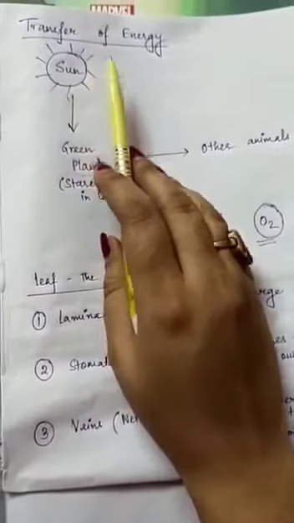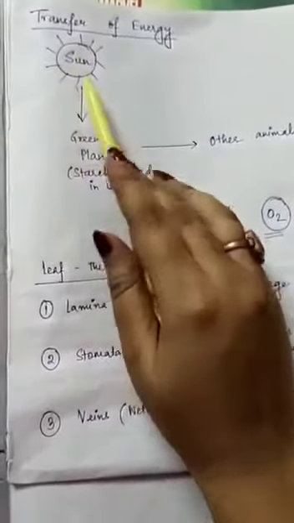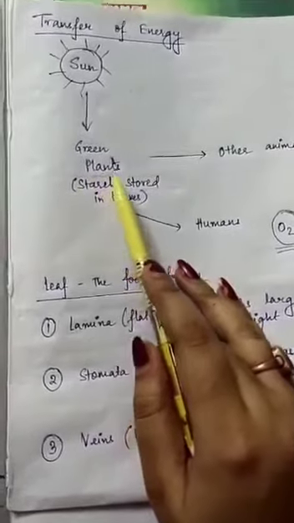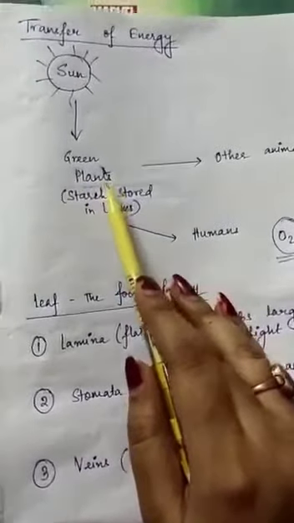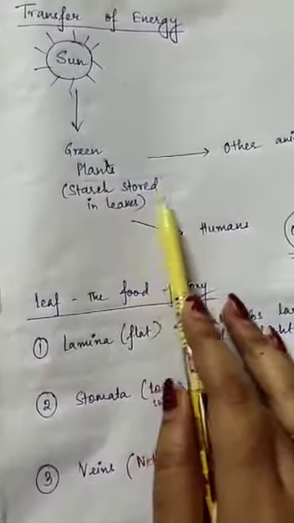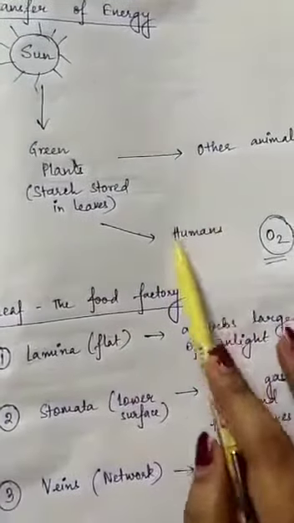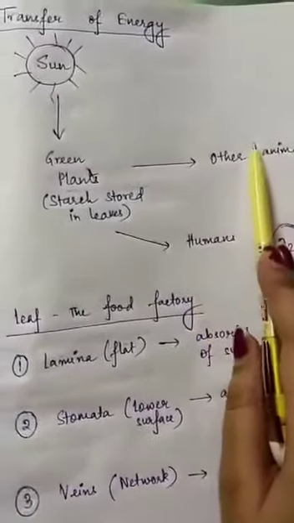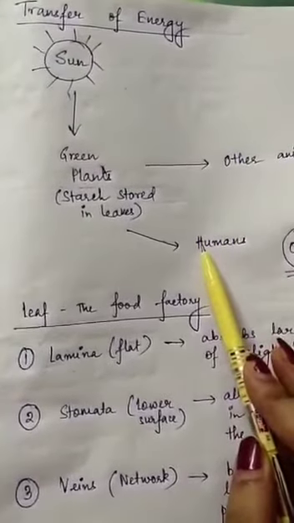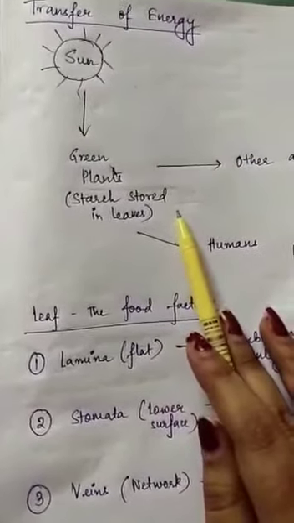Now we all know that photosynthesis is a unique process wherein the energy of the sun is trapped by the green plants, and these green plants perform photosynthesis in which carbohydrate is formed, which ultimately converts into starch and is stored in the leaves. Now what happens to the starch? The starch is consumed by humans as well as other animals. So we can easily say that if photosynthesis does not take place, then there will be no food.